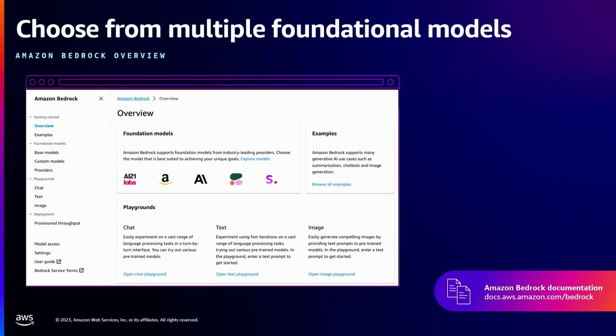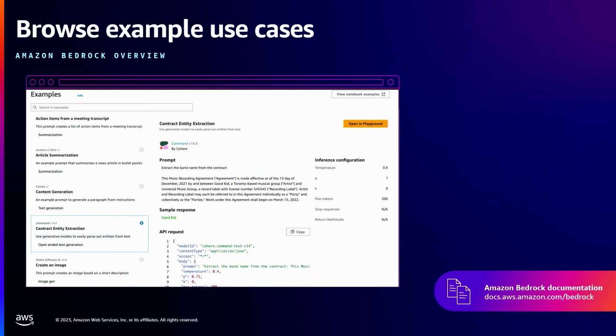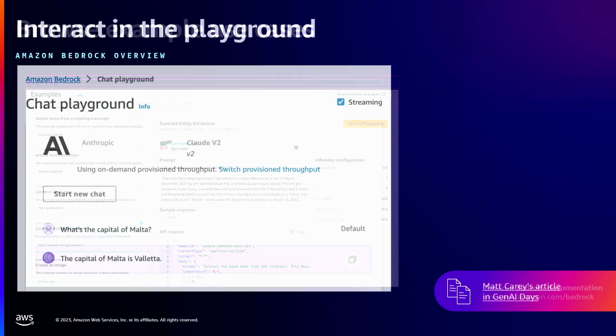But if we have a look at the landing page, you can see some usual suspects when it comes to large language models, and that's the key thing. You have direct access to those models without any setup, without any complexity. You can actually see different use cases for those models. So we can see Claude is really good at text generation. We can see another model is particularly good at something else. And finally, we get the playground.